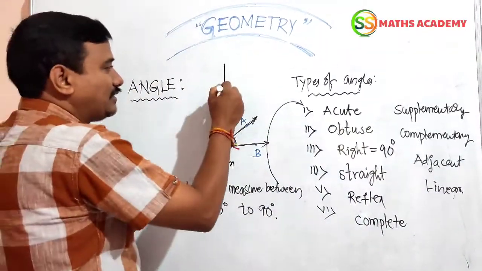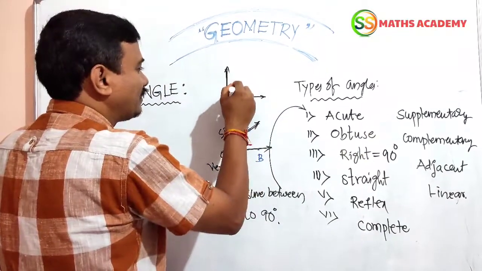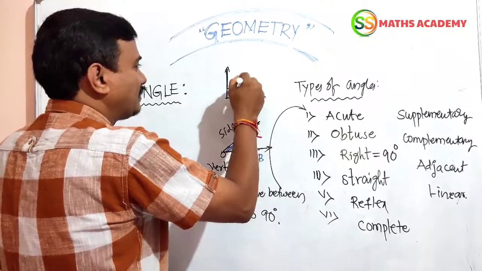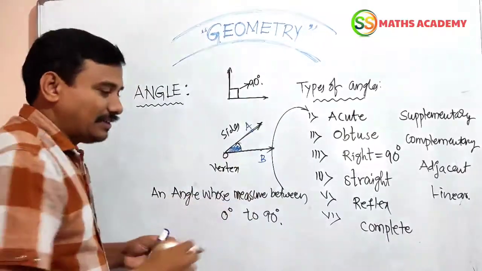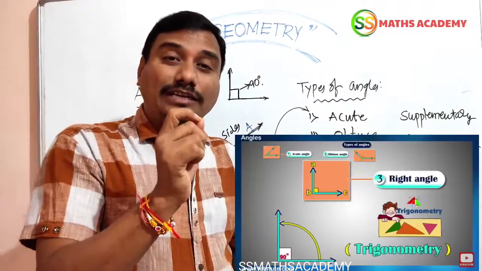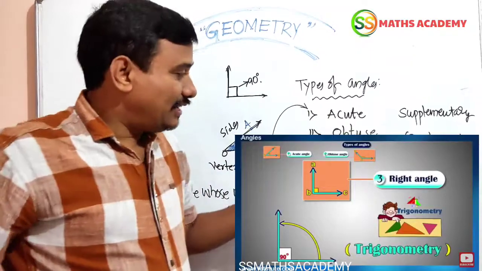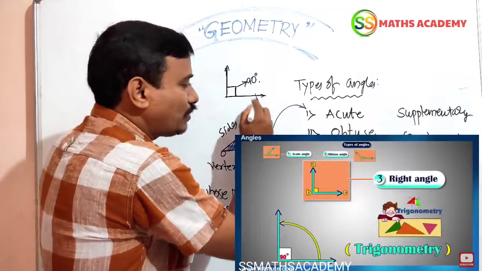The diagram is, yes, this is called a right angle. 90 degree. Then the angle whose measure is exactly 90 degree is called a right angle. Next, right angle is over, beta.